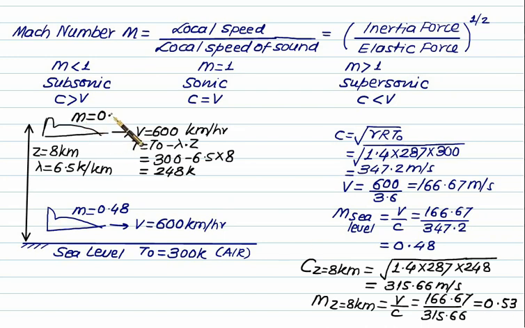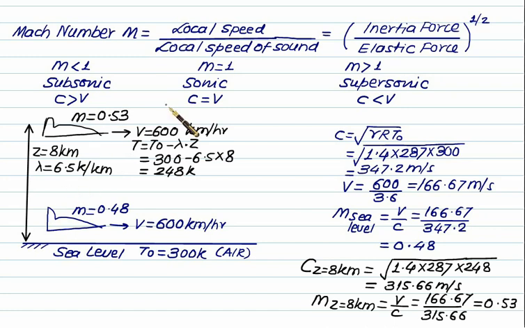So remember here Mach number does not give you any idea about the speed. Here the speed of both jets remains same, but since this is flying at low altitude, its Mach number is 0.48. For the same jet, if it flies at altitude of 8 km, its Mach number becomes 0.53. So this one is a little idea about the Mach number.